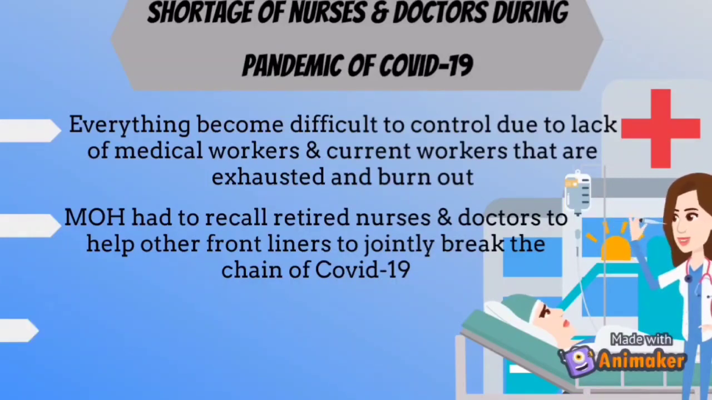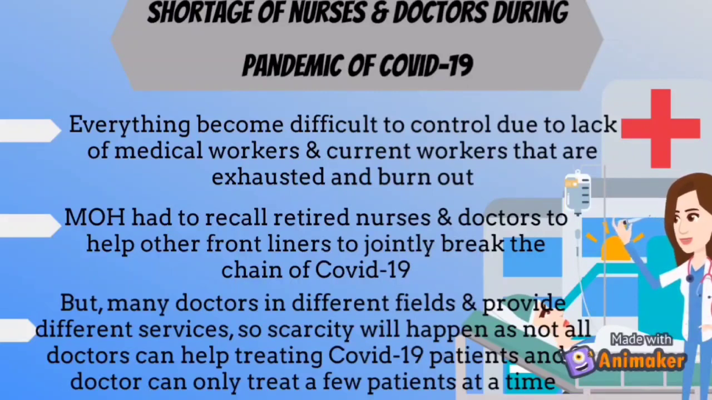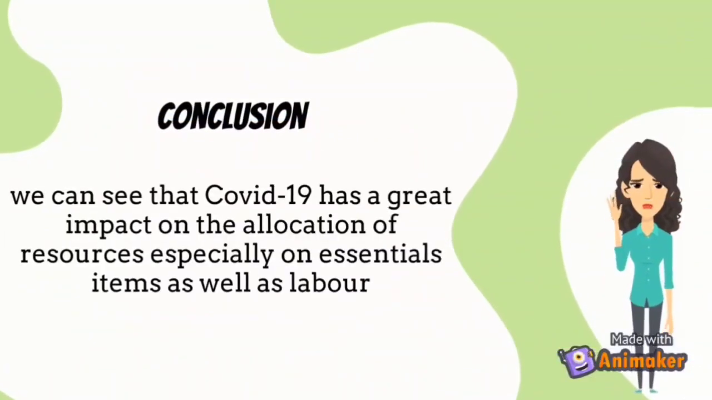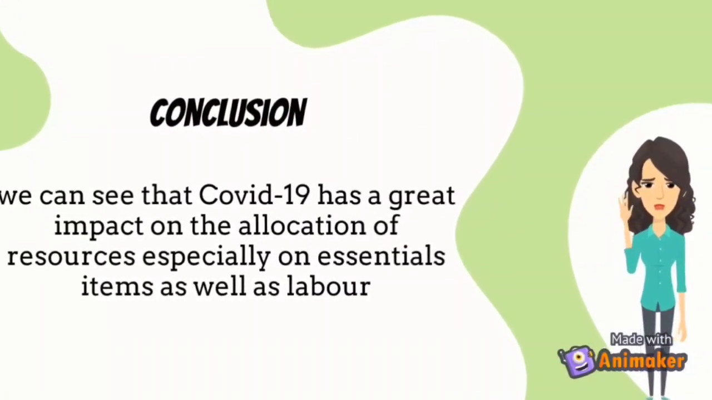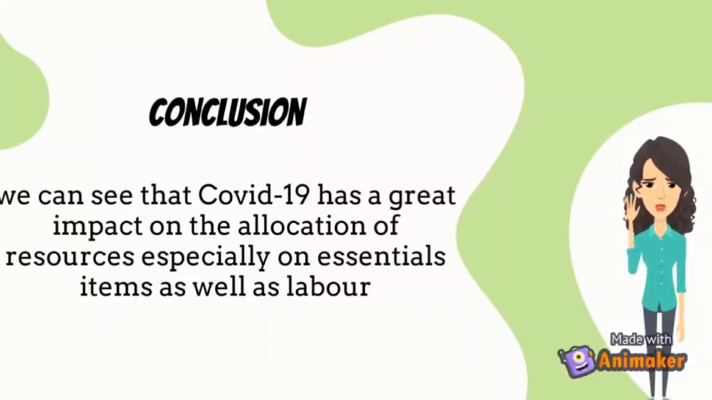However, there are many doctors in different fields and provide different services. Thus, scarcity happens as not all doctors can help in treating COVID-19 patients and one doctor can only treat a few patients at a time. In conclusion, we can see that COVID-19 has a great impact on the allocation of resources, especially on essential items as well as labor. And I think that's all for me.